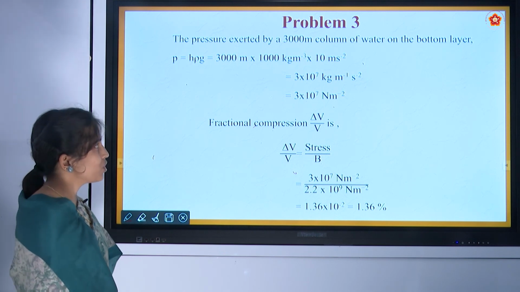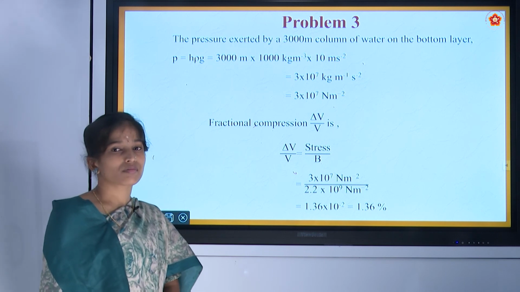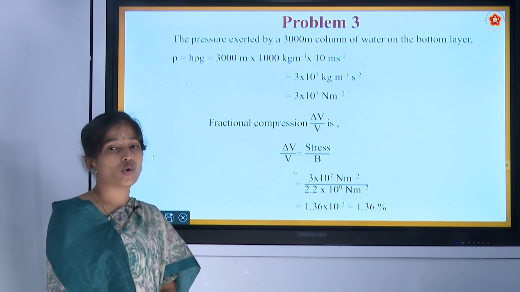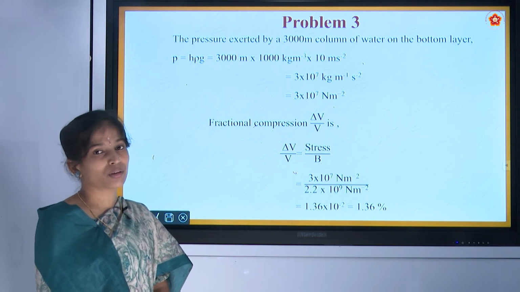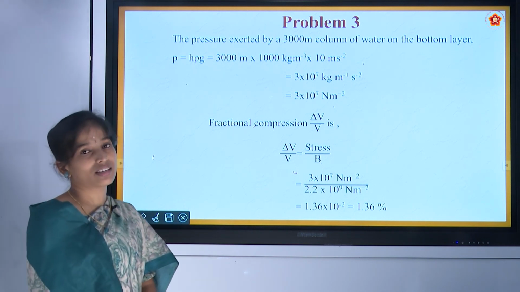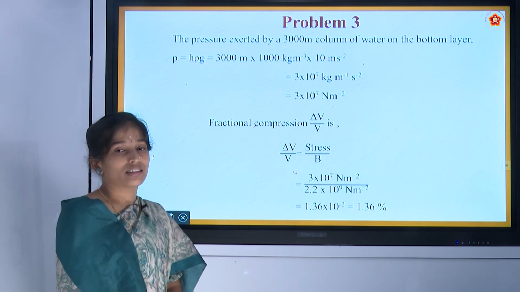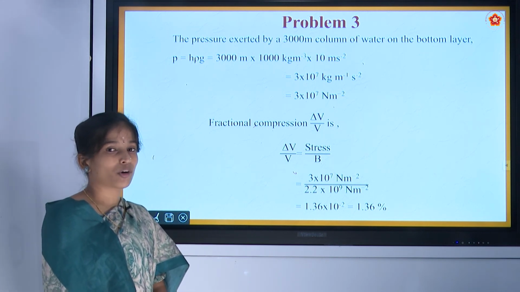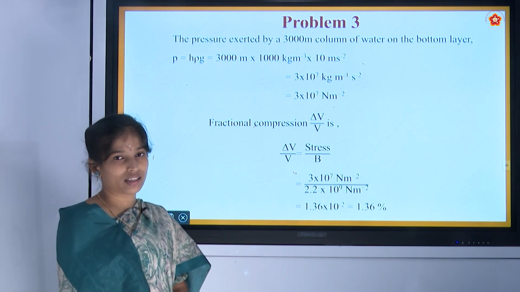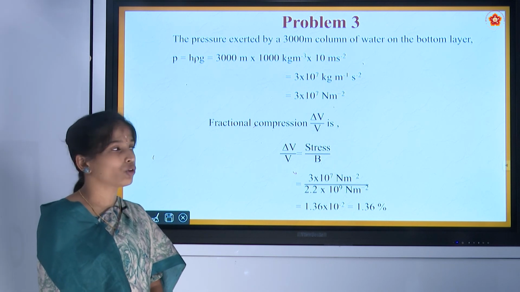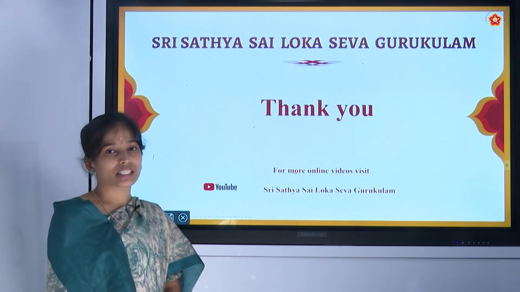1.36%. So now we have studied the stress strain curve, Hooke's law, elastic moduli, and the 3 types of elastic moduli. As we discussed earlier, 3 types of stress create 3 types of strain in the body. Likewise we have 3 types of modulus, and we have discussed some numerical problems. I will conclude with this session.